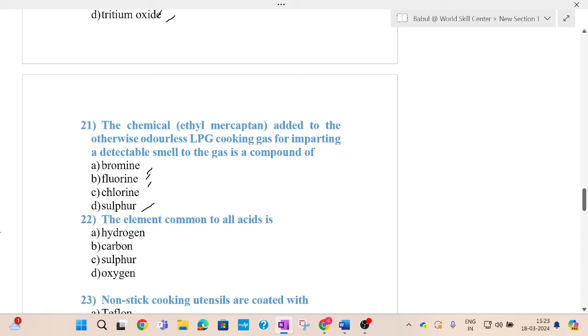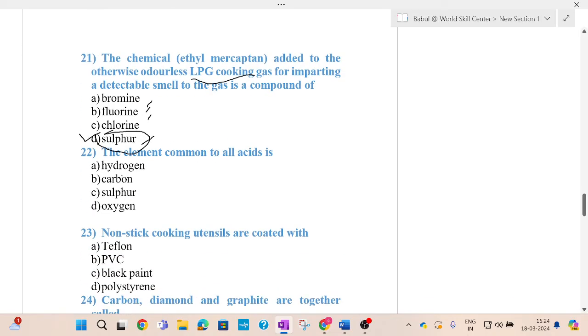So generally sulfur is used to detect smell from LPG cooking gas. As a result, we can easily smell out whether the gas is leaking or not. So for safety purposes, we use sulfur for detectable smell from LPG cooking gas. The answer is C, that is sulfur.